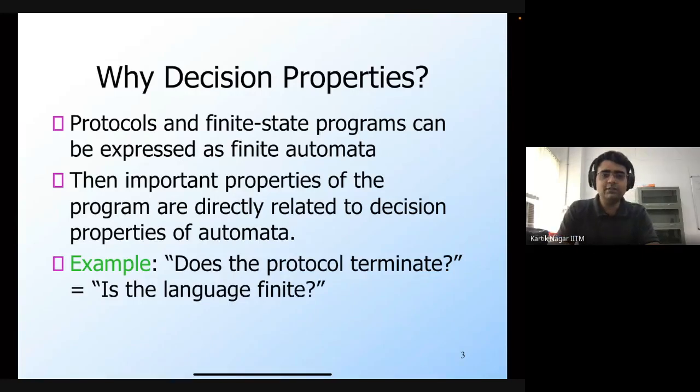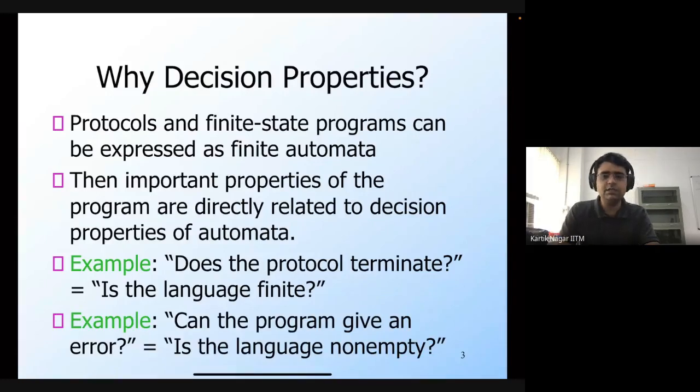One example is that if you are expressing a protocol as a finite state program, you might want to know whether or not the protocol ever terminates. That would be the same as asking the question: is the language of the finite automaton corresponding to the protocol finite or not?